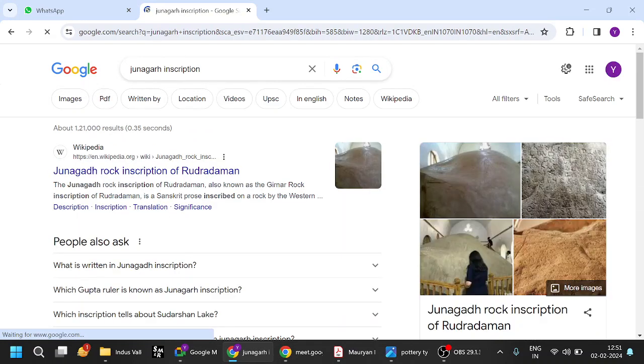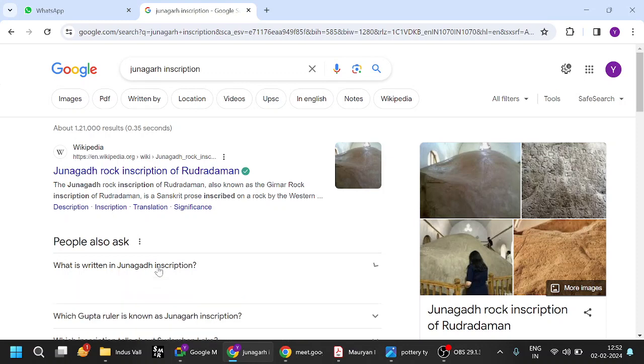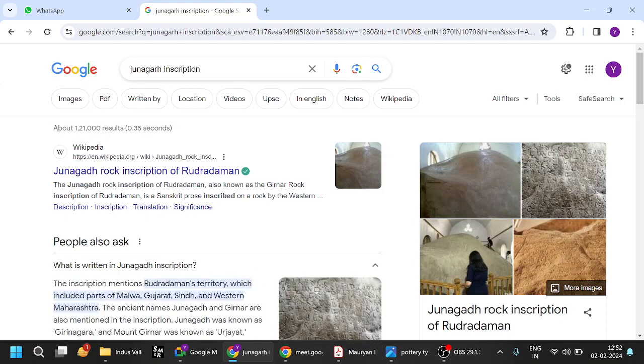Sorry, it was given by Rudradaman, not Devavarman. The Junagadh rock inscription of Rudradaman, also known as the Girnar rock inscription. That is also very important. It mentions his territory, Malwa, Gujarat, etc. Fine.